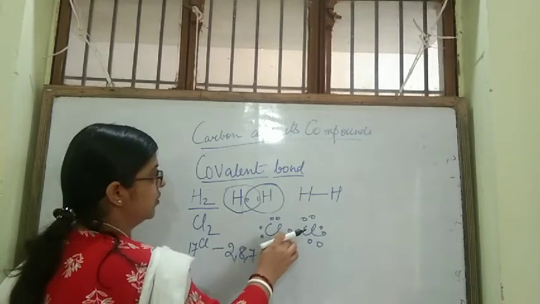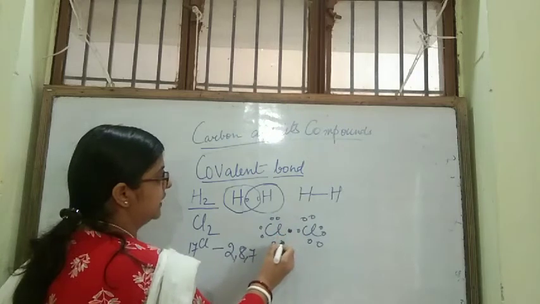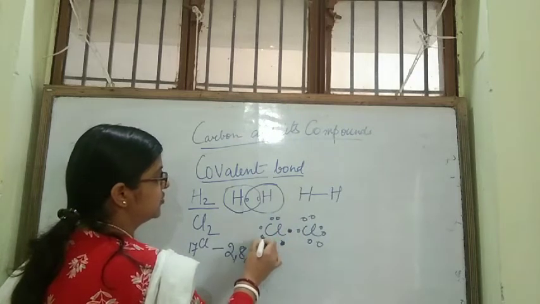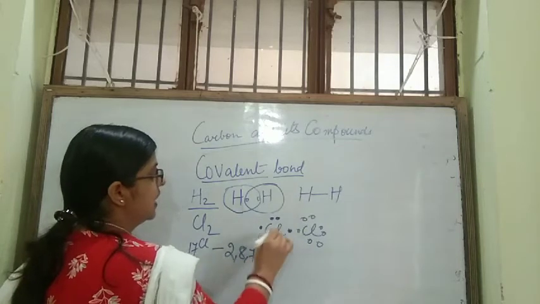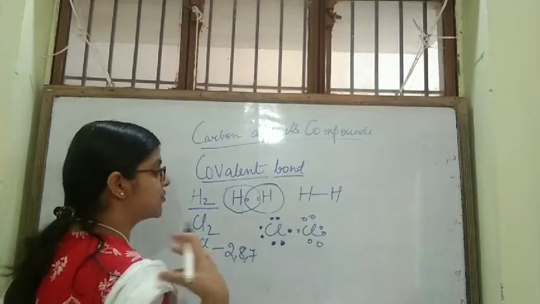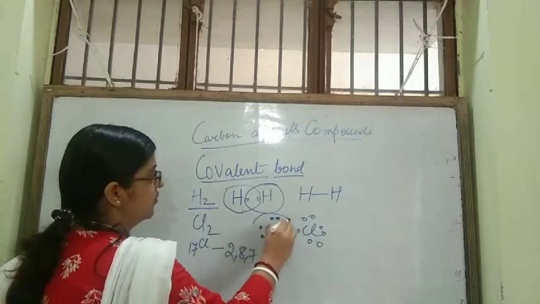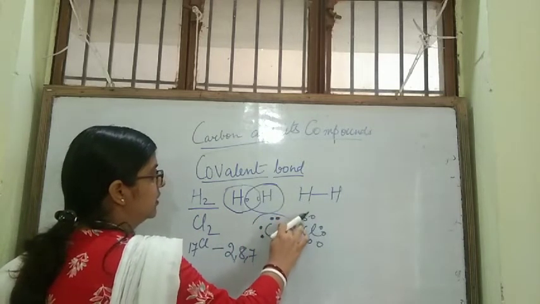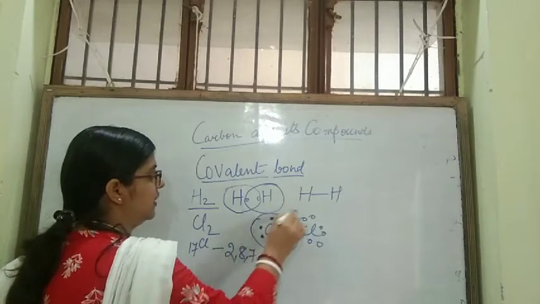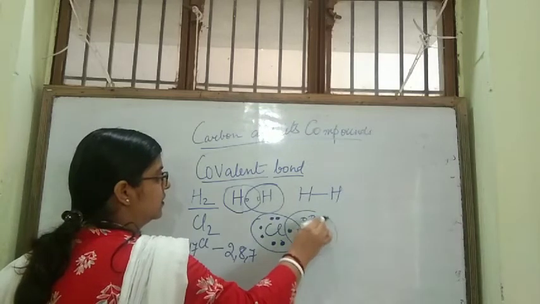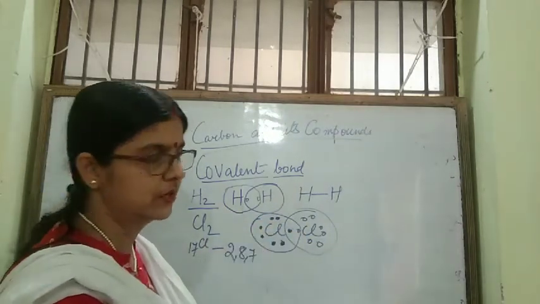You see, this chlorine has 7 electrons. I am darkening this so you will be able to differentiate. And this chlorine atom also has 7 electrons in its last shell. Now these two chlorine atoms will mutually share 1 electron each and form a single bond between them.